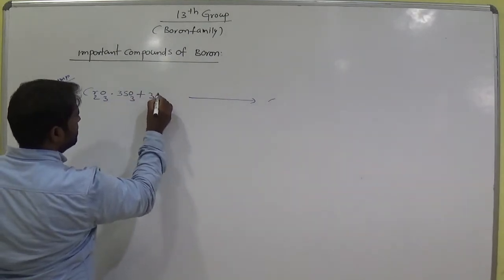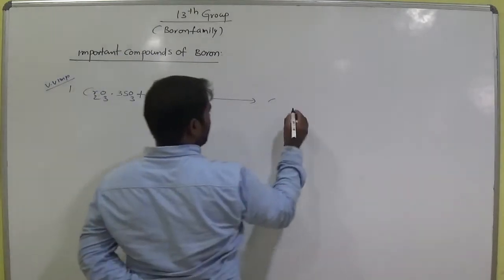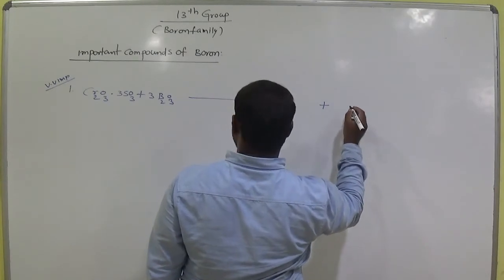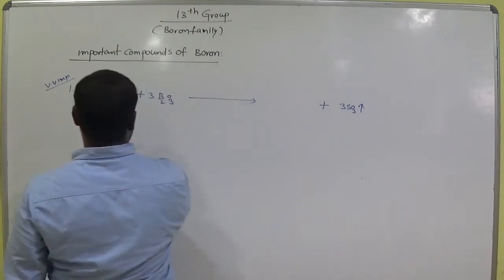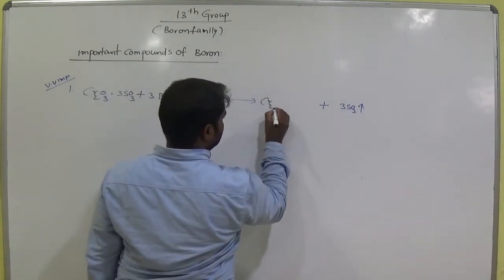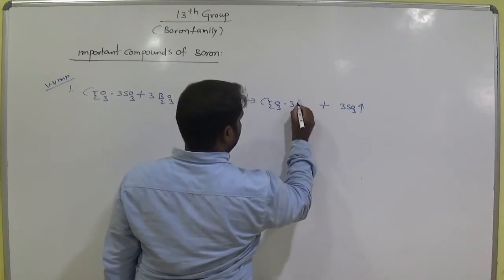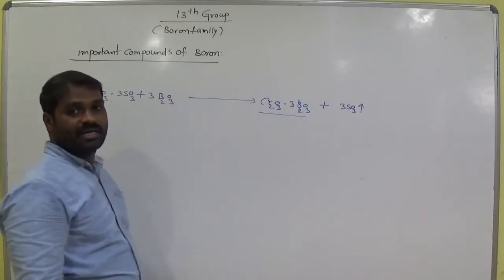When it interacts with B2O3, it removes this volatile part, which is a volatile gas, and what about the remaining one here? Cr2O3·3B2O3. Clear?